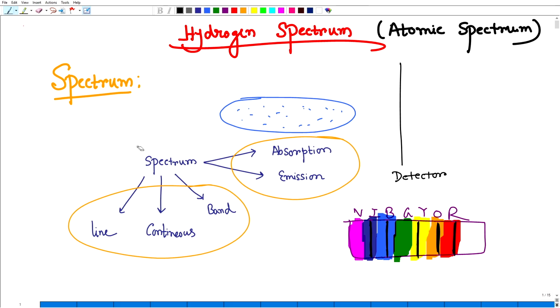The same analysis can be done using the emission spectrum, which is just the reverse. Here we are not giving any kind of light. In the previous case, light was the source of energy, so the gas took the relevant frequencies from the light to make excitation.